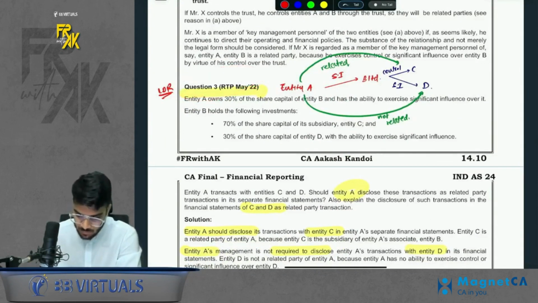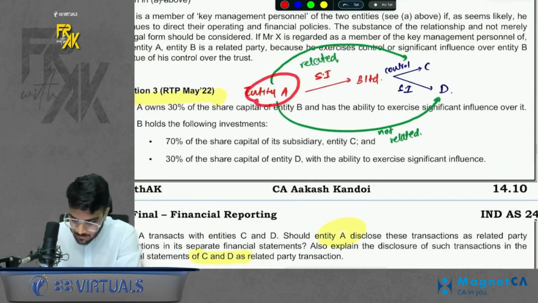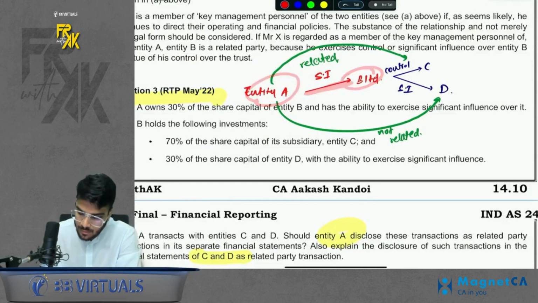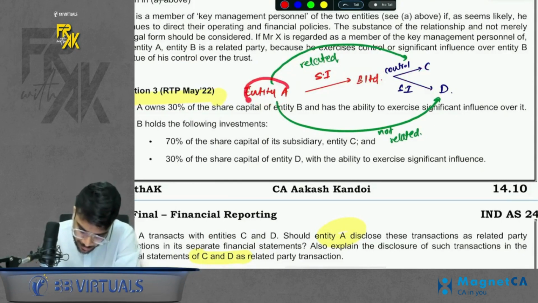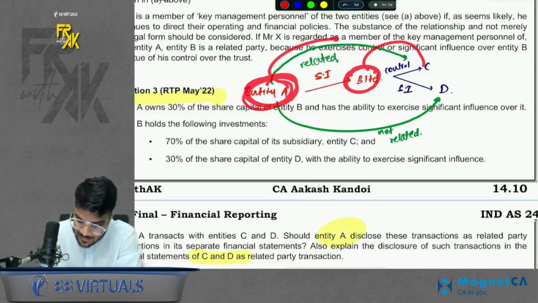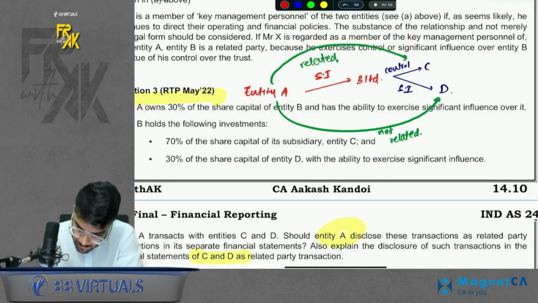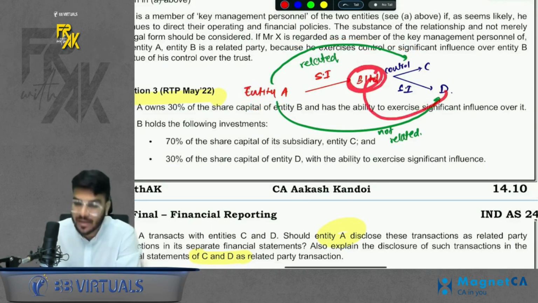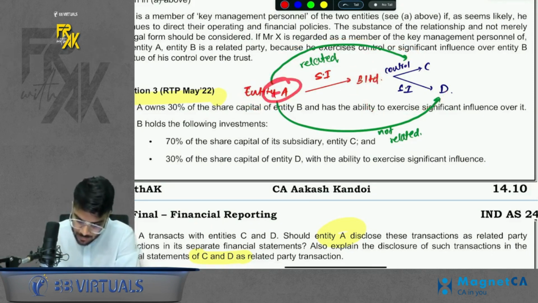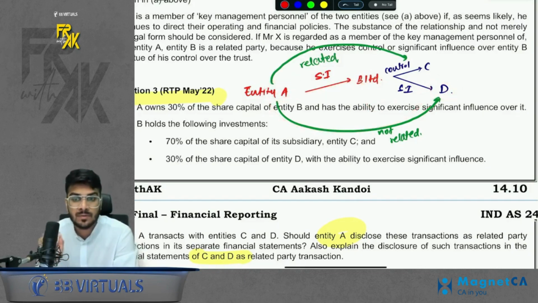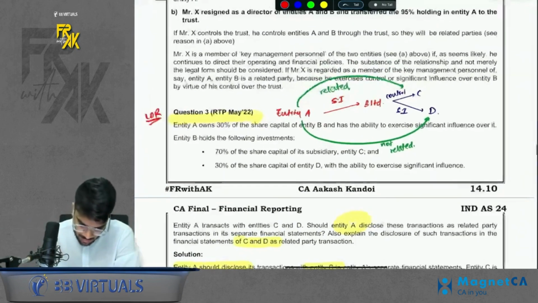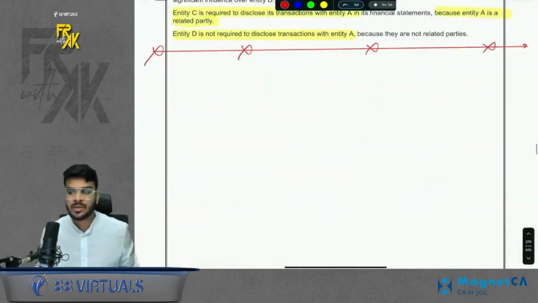Please have a look here. Question number 3. Entity A has an influence in B. Now B has one subsidiary, one associate. So for entity A, associate includes its subsidiary. So for entity A, C is related. But the associate won't be related to entity A. So if your associate has one more associate, then you are not related to that associate. This was also covered in the spoiler. So these are the important questions which you have taken up.